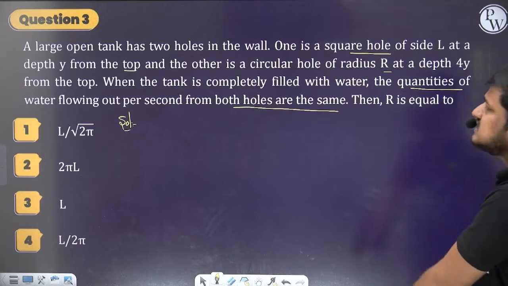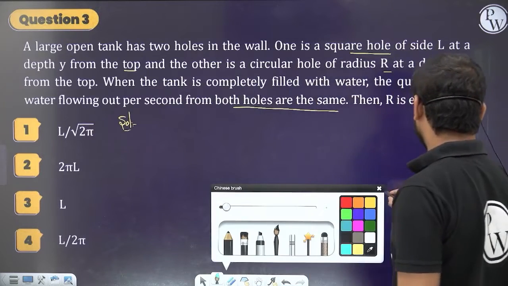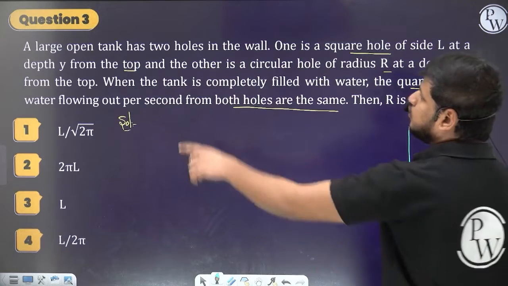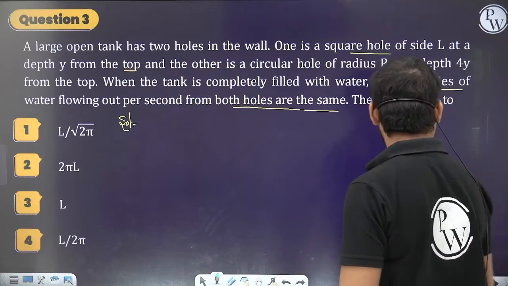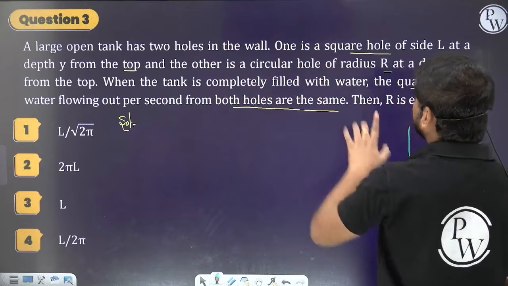So then r is equal to, see here, an interesting question. Let's try with the concept first. This is a large open tank, an open vessel. There are 2 holes in the wall.